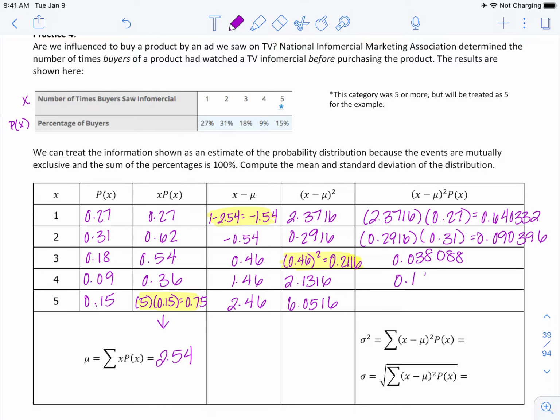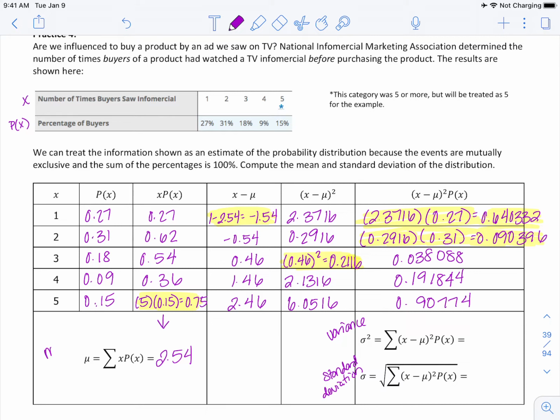For the rest going on the table, we get 0.038088, 0.191844, and this one is 0.90774. So again, I showed you the work on the top two here for x minus the mean squared times P of x. Okay, so now to get our sigma squared, which if you recall, this is our variance. Sigma is our standard deviation.